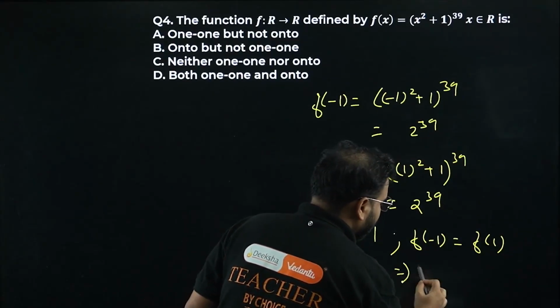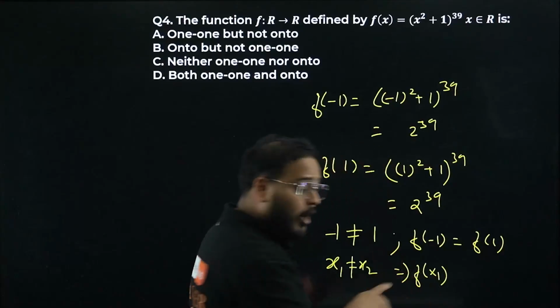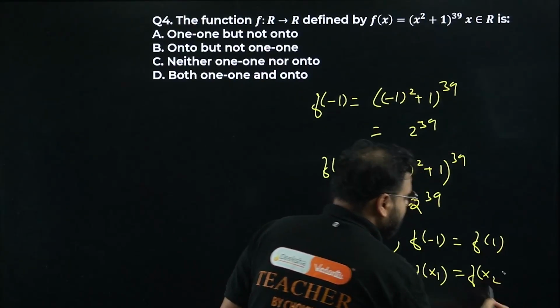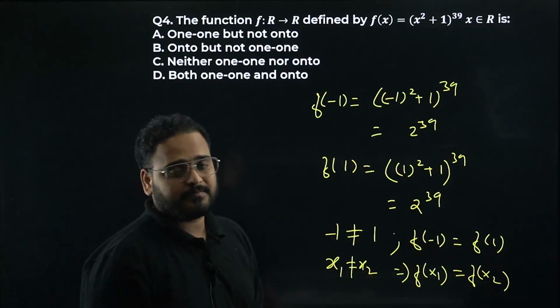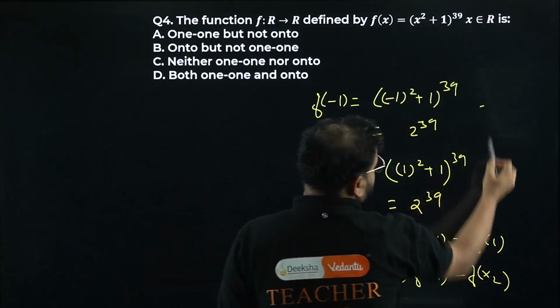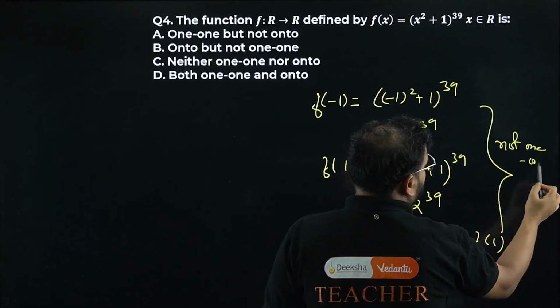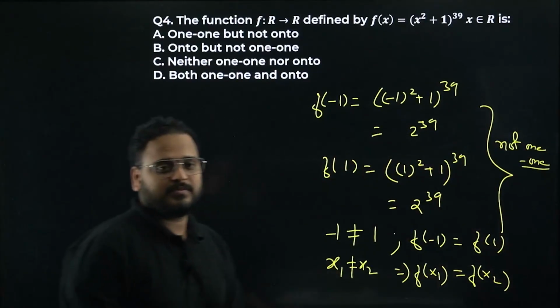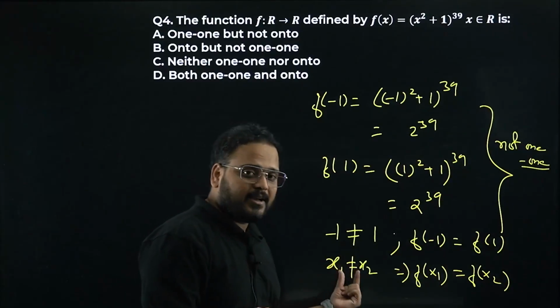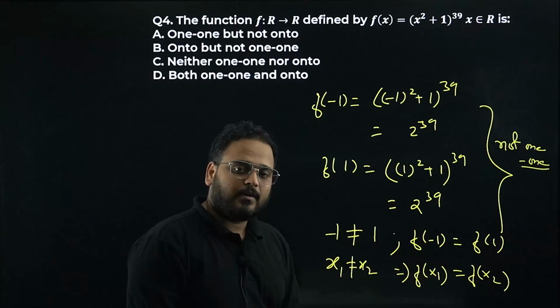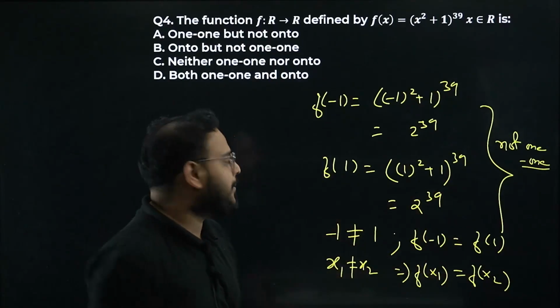We had the case of f of x1 not equal to f of x2. But in this case, I'm getting f of x1 equal to f of x2. It means not one-one. This is the case of not one-one, or basically a many-one function. It means for distinct elements in the domain, you have the same image in the codomain. So it means not one-one, or simply many-one.